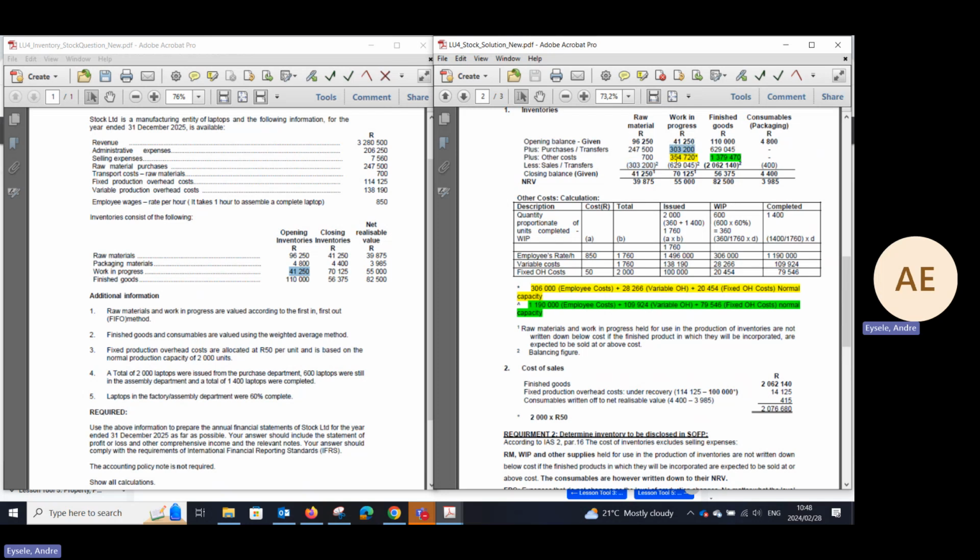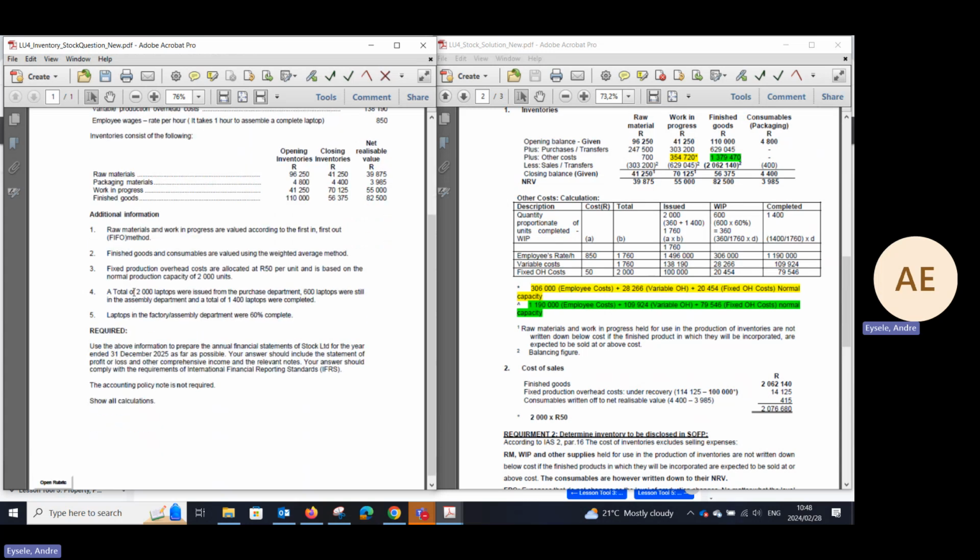Okay, then colleagues, we are dealing with the other costs, 354,720. What does that consist of? This is a very important section, because the additional information tells us that in your assembly department, a total of 2,000 laptops were issued from your purchase department, and 600 laptops were still in the assembly department.